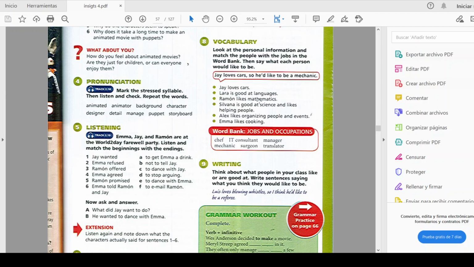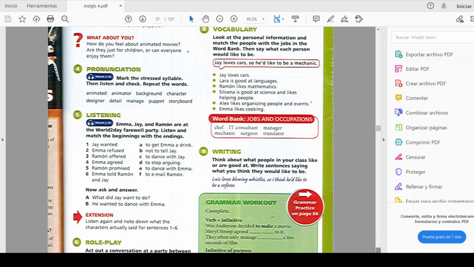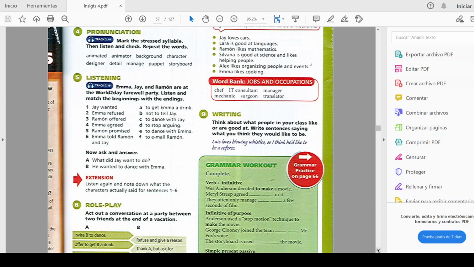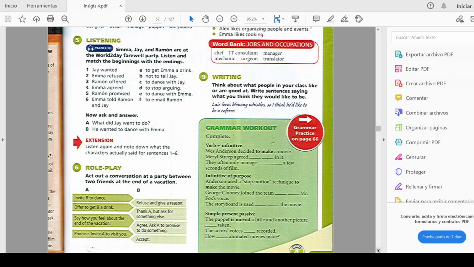Obviously I'm going to explain the grammatical structures a little bit, but in this case we're going to use the word "so" as a linking word to join two different sentences and make just one sentence. Basically, I'm going to explain the use of this "so," but it's going to be for consequence, as a consequence. So we're going to start expressing consequences. Then we have exercise 9.